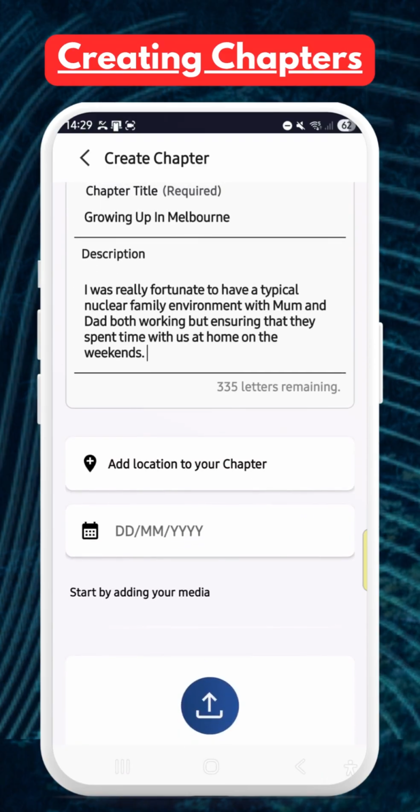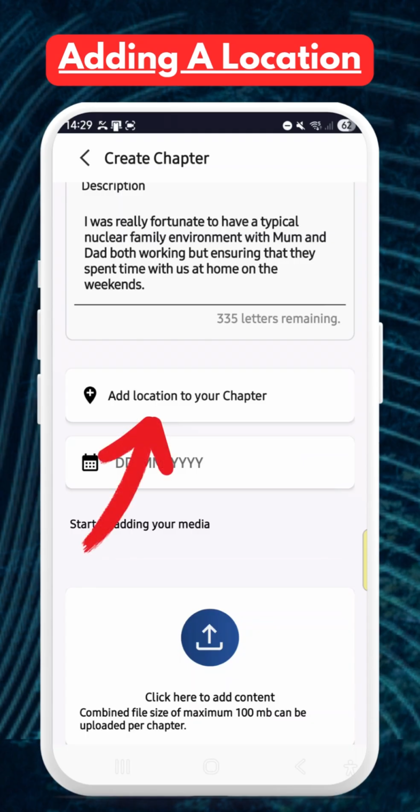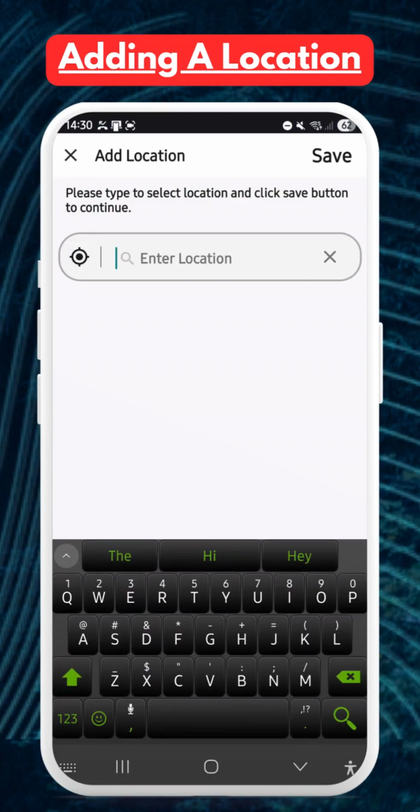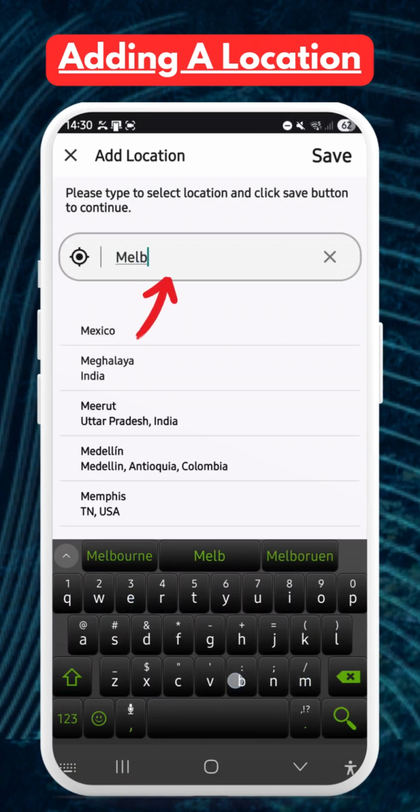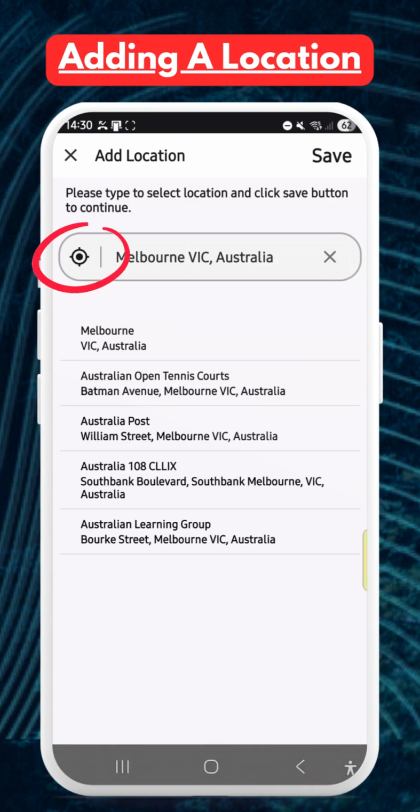You can also add a location and date to each chapter to create a timeline of your life. After you press on the location bar, you can start typing into the search bar and several options will appear for you. Selecting one of these options makes for much quicker entry, or you can continue to manually type if you prefer. On some devices you will also see a GPS icon to the left of the bar, which can bring up your current location to use.